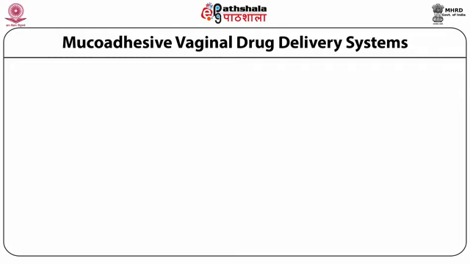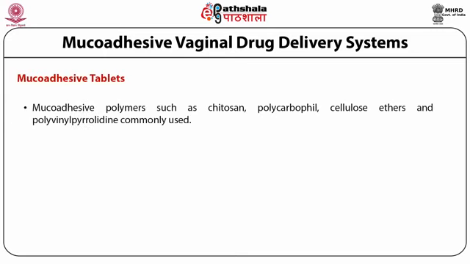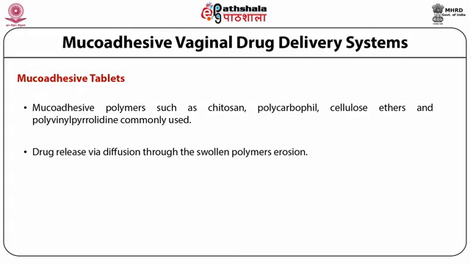When we talk of the vaginal drug delivery systems, the first one which comes to our mind and is the simplest to understand is the mucoadhesive tablets.